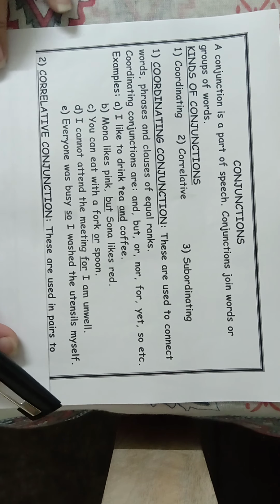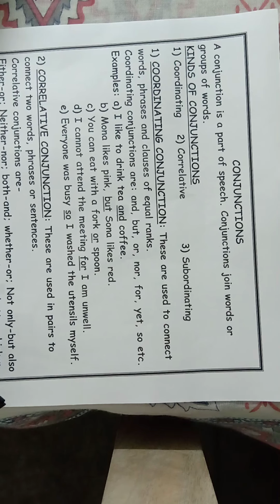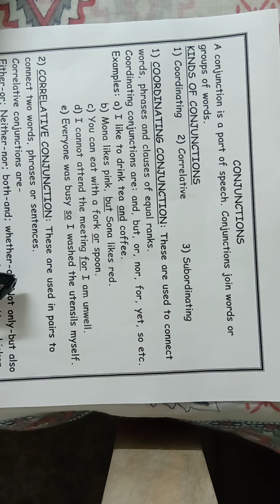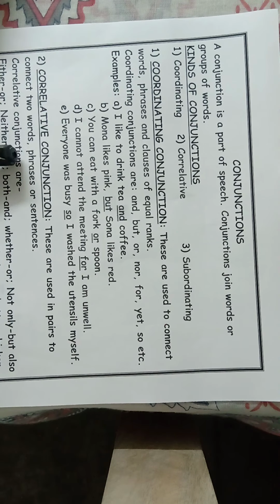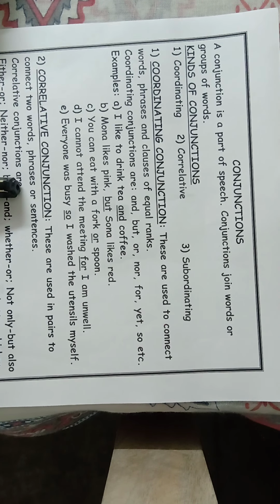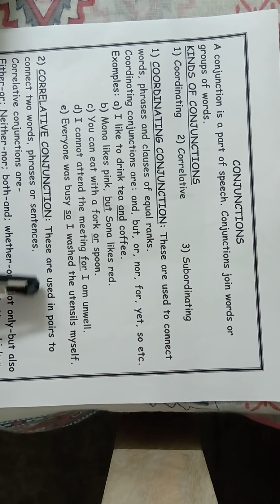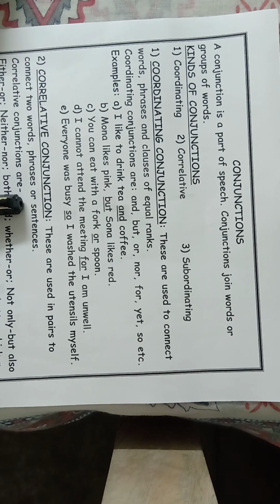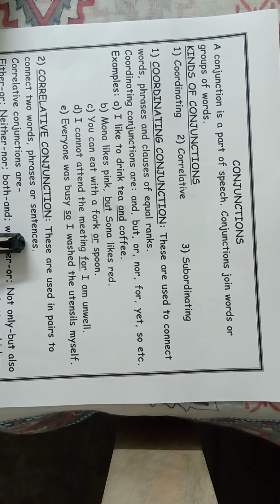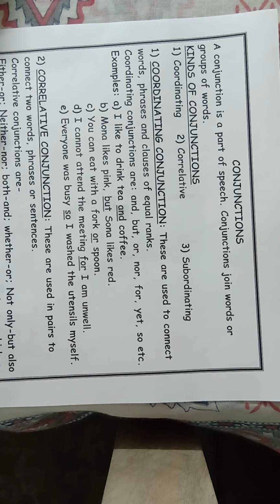Okay. Now let's proceed towards the second type, correlative conjunction. These are used in pairs to connect two words, phrases or sentences. Now let's see what the correlative conjunctions are.